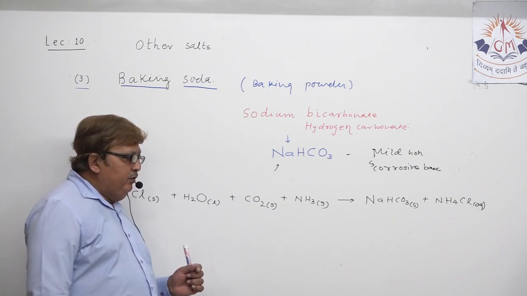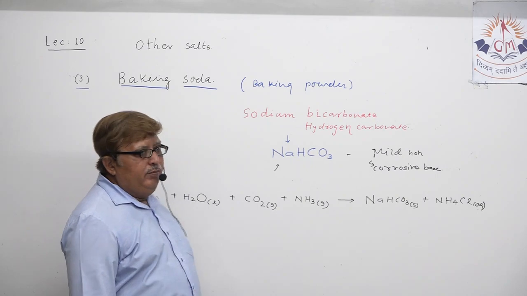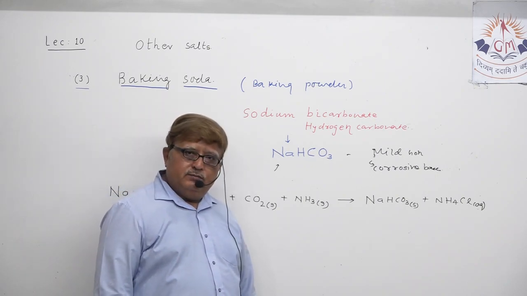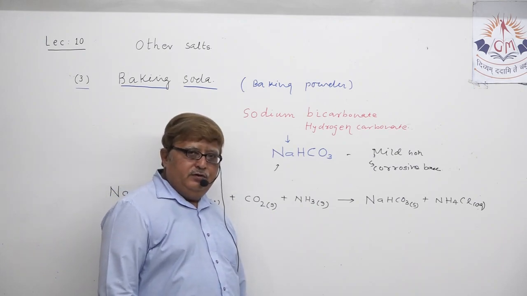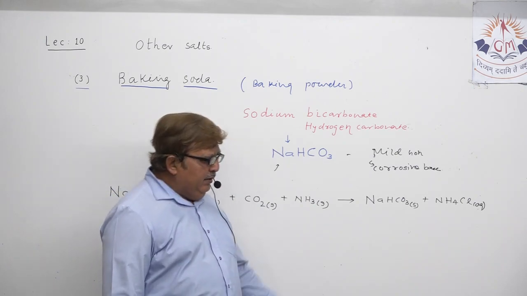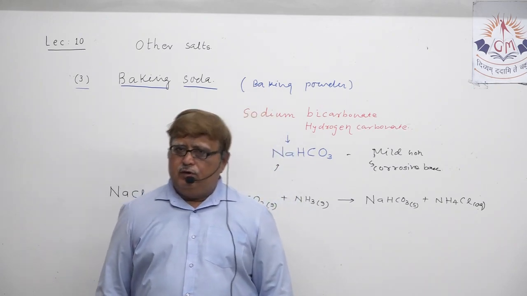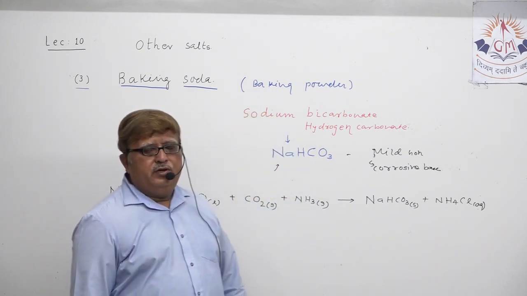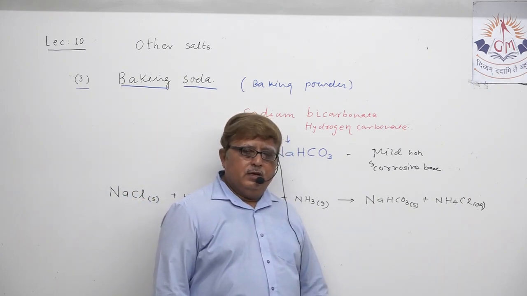So the two products which are obtained are sodium bicarbonate and ammonium chloride. So this way we got sodium bicarbonate, understood. Ammonium chloride is no doubt a byproduct during this chemical reaction, but it can also have uses.